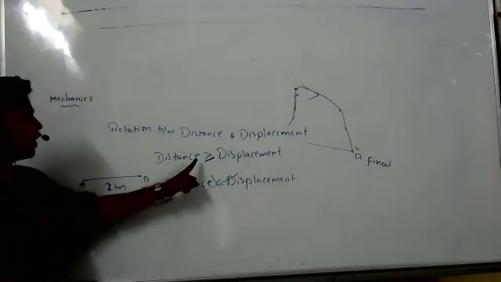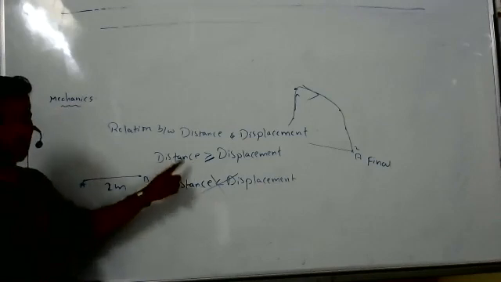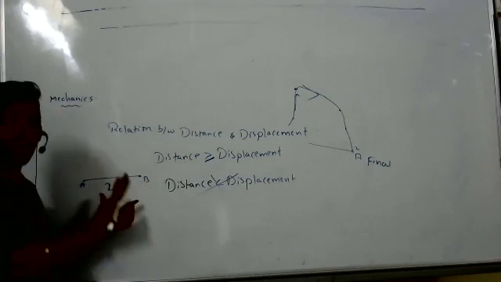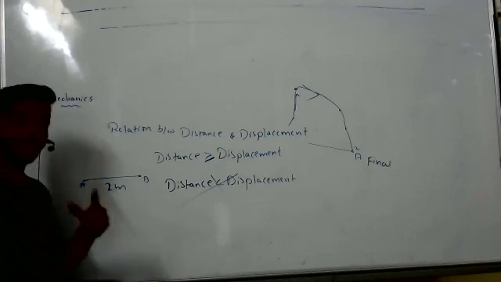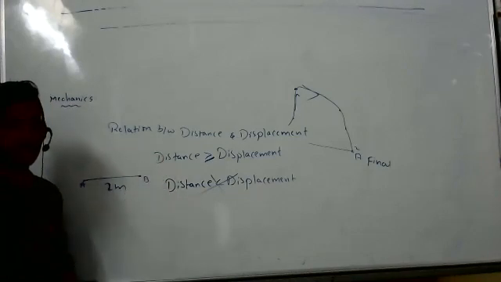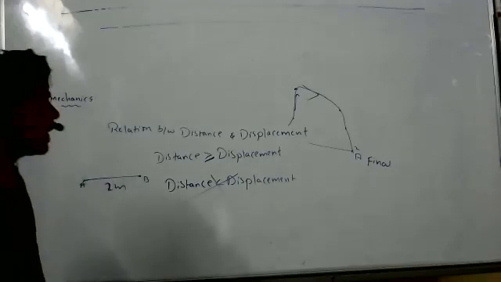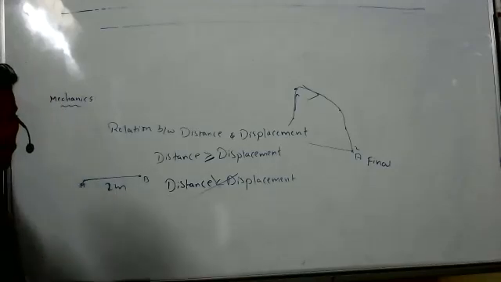So it is possible that distance and displacement are equal when a particle is moving in a straight line, that you should remember. Otherwise, except for that case, in all remaining cases, distance is greater than displacement. Am I clear?